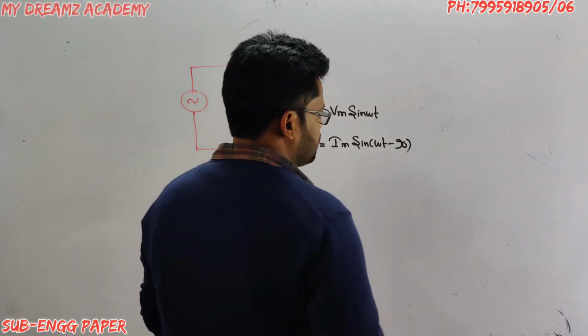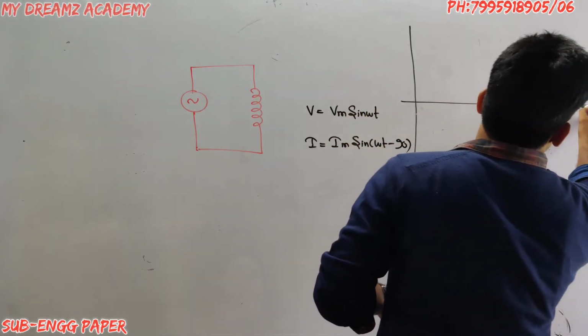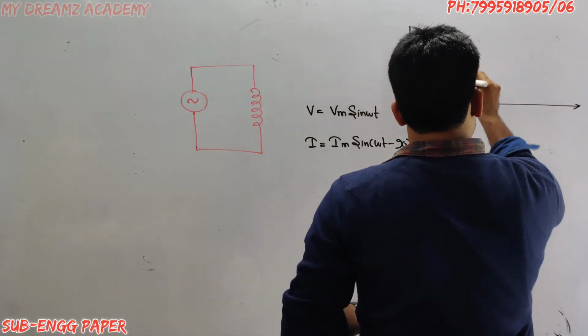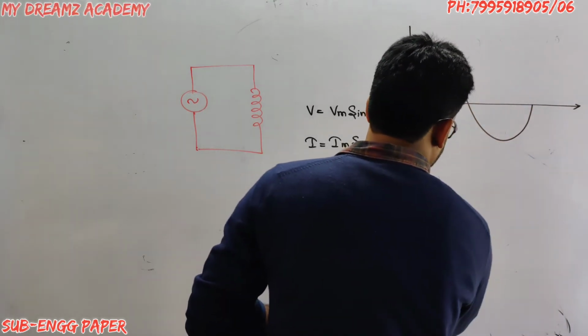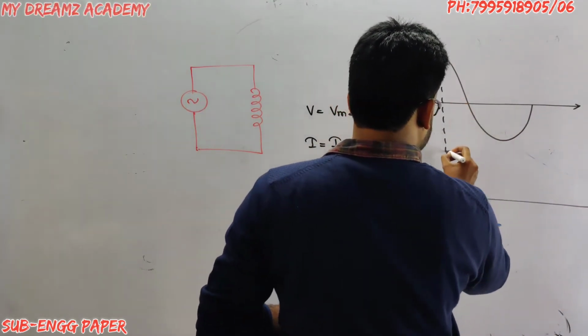Here is the voltage and current waveform. Current lags.